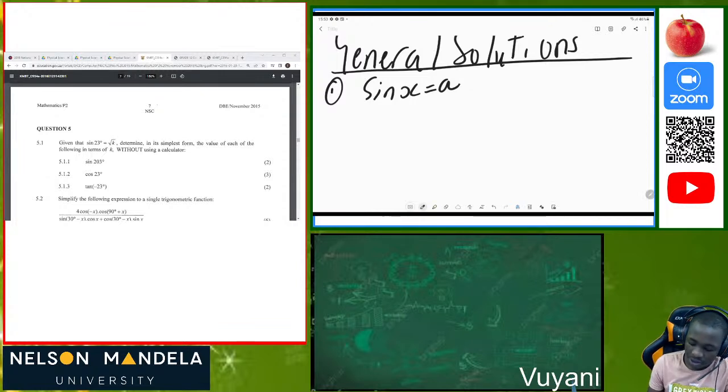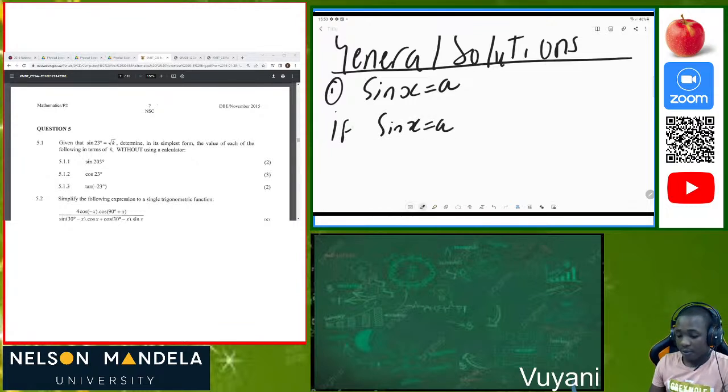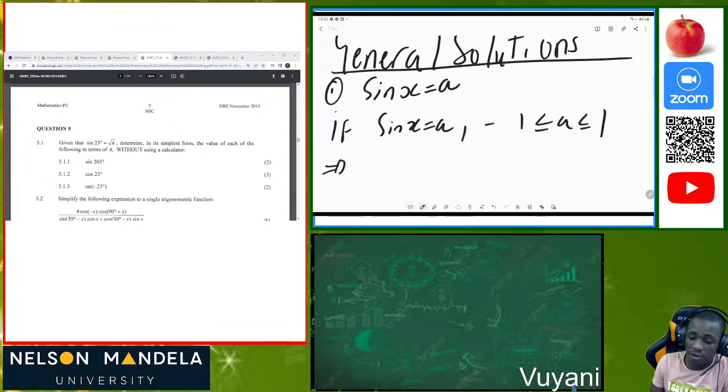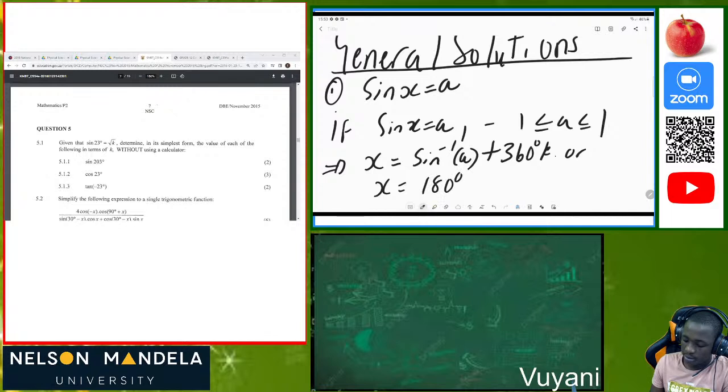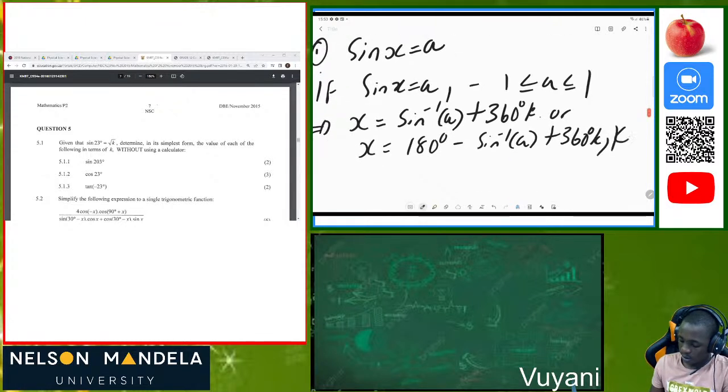So now in general solutions, if sine of x is equal to a, provided that a is from -1 to +1, the general solution of sine will be x is equal to the calculated angle plus 360 degrees of k, or x will be equal to 180 degrees minus the calculated angle plus 360 degrees of k, where k is an element of integers.